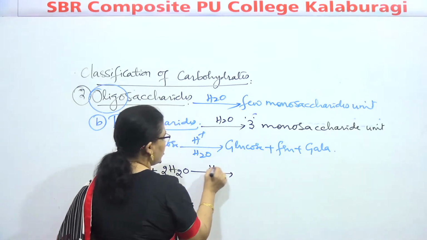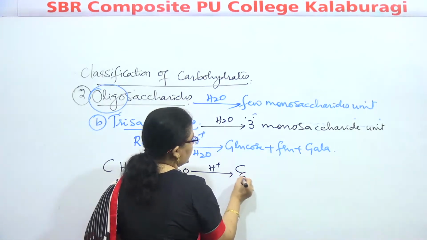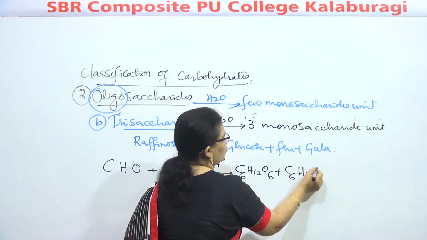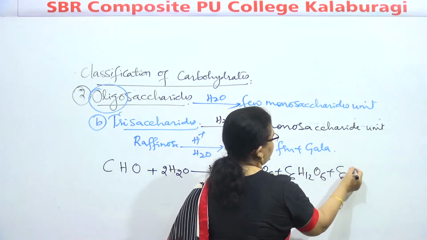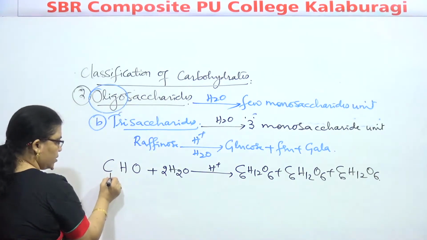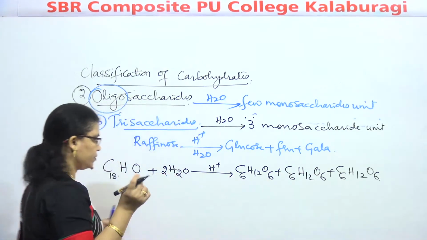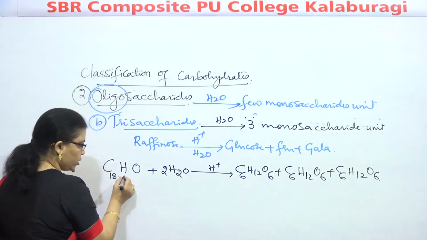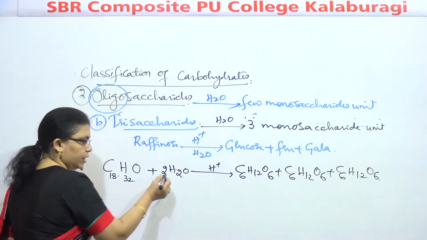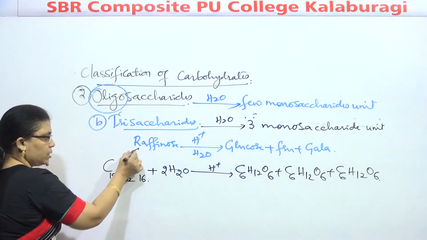Listen here. Because all these formulas are complex molecules, it will be difficult to remember the number of carbons and all. C6H12O6, C6H12O6. How many carbon atoms are there? 6 threes are 18. Correct? How many hydrogen? 12 threes are 36. 36 minus 4 will be what? 32. Oxygen 6 threes are 18. 2 are lost from 18, how much is left? 16. Correct?